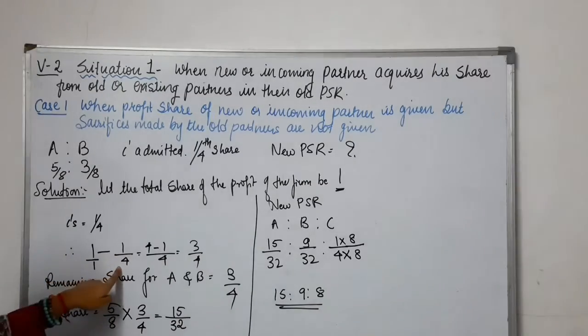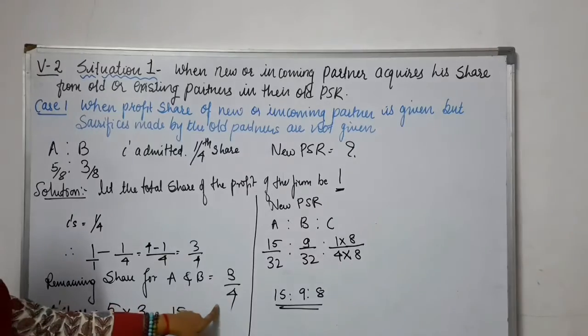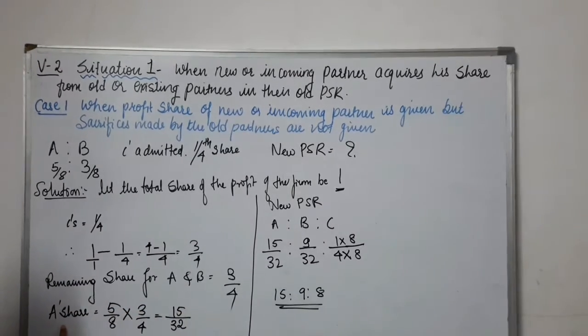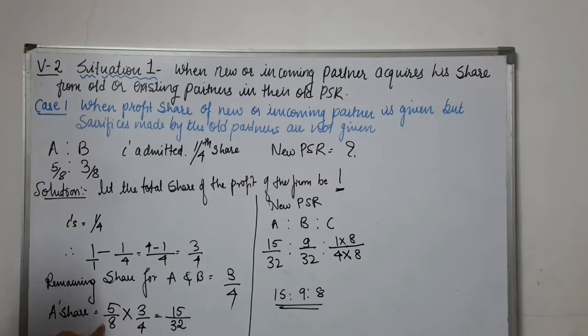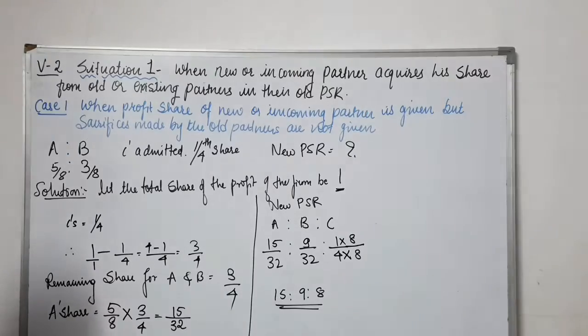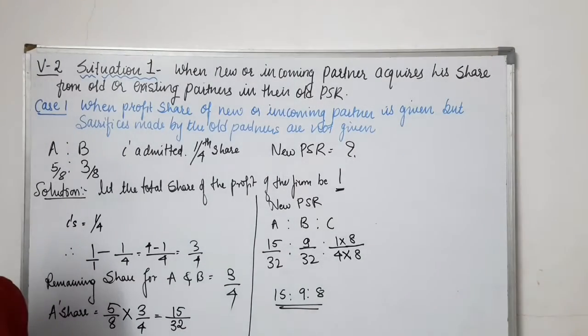C is going to acquire 1 by 4. So the remaining part will be 3 by 4. And from this 3 by 4, A will have his share. A is an old partner. How much is his share? 5 by 8. And B as an old partner, how much is his share? 3 by 8. So 5 by 8 into the remaining part, they will get 15 by 32. Same with B's share, 3 by 8 into 3 by 4 is equal to 9 by 32.